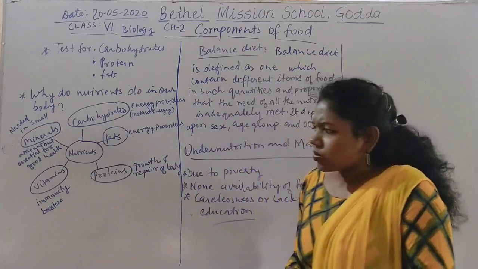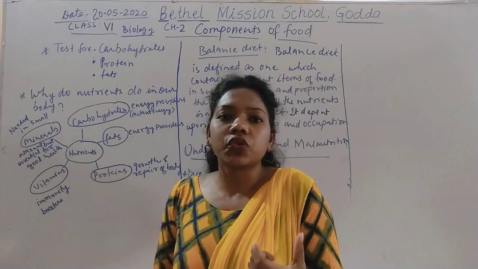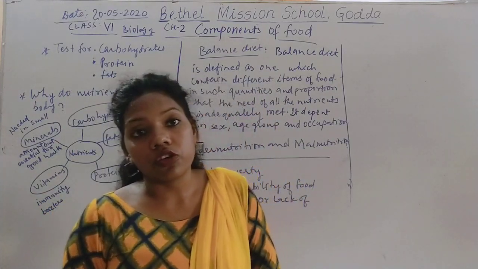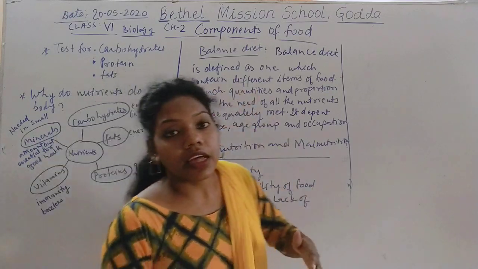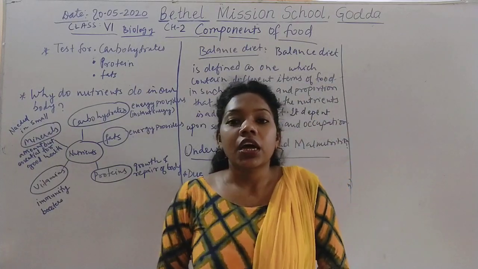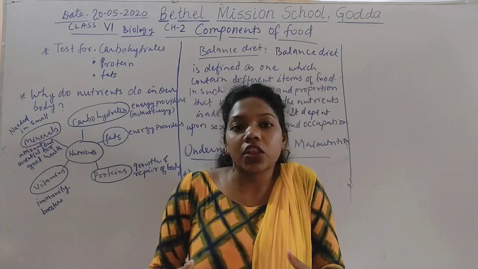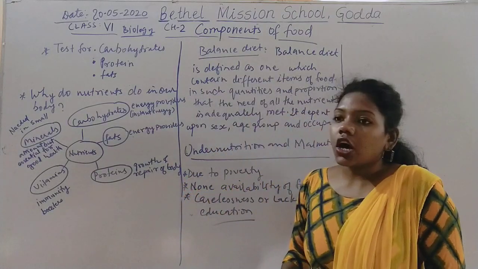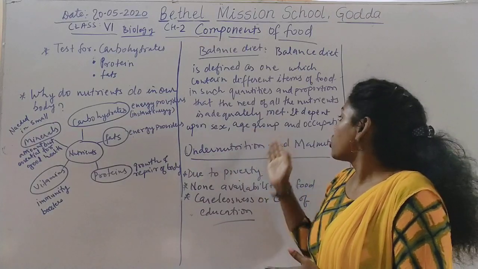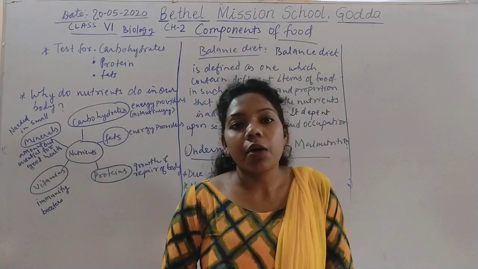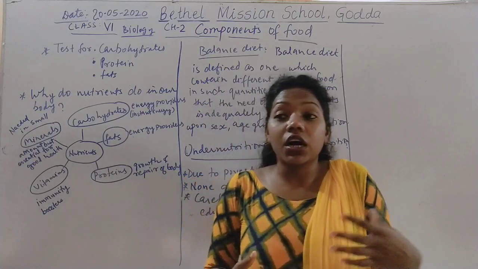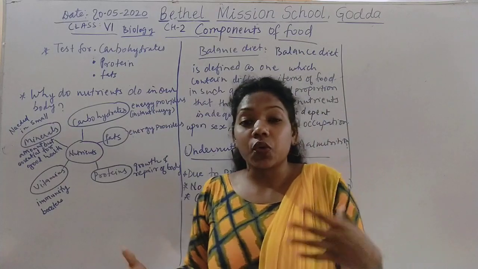Now, how should we take nutrients or food in the right proportion? Here one topic is the balanced diet. A balanced diet doesn't mean that we should eat all the food together or something like that. No. A balanced diet depends on sex, age group and occupation. For example, you are a student. You need energy for studying, and you also need physical activities, you play, you sing, whatever you need.